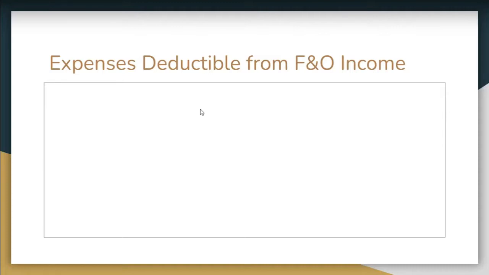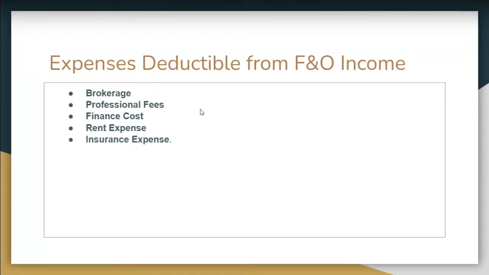Now we will see the expenses which are deductible from FNO income. So you can take the deductions of following expenses like brokerage, professional fees if you are hiring any professional for doing the transactions. So you can take the deduction of those fees. Finance cost if you are taking any loan for doing the transactions. So you can take the interest cost. Rent expense if you are taking any office. So rent expense can be claimed.